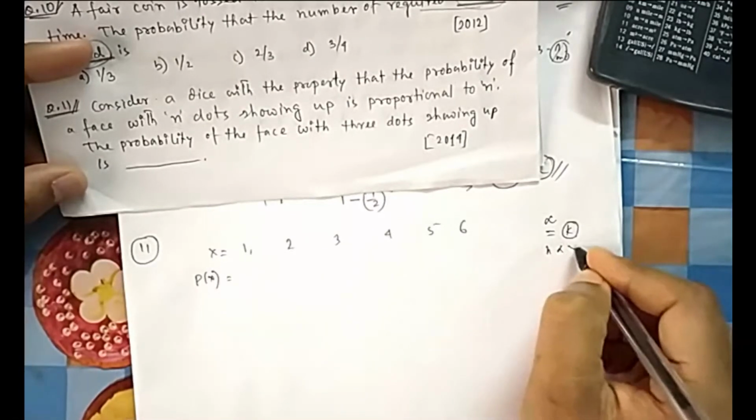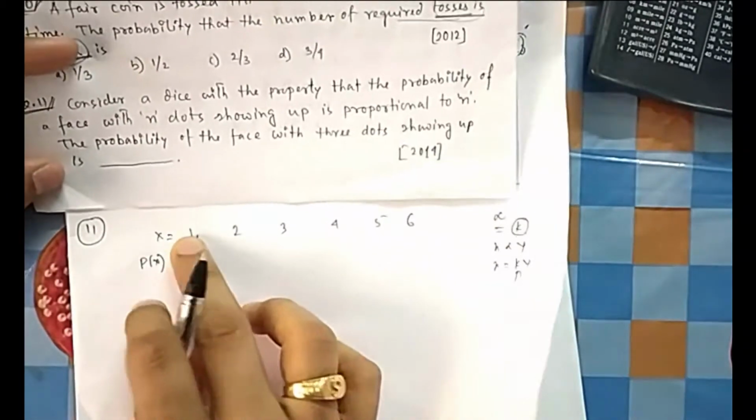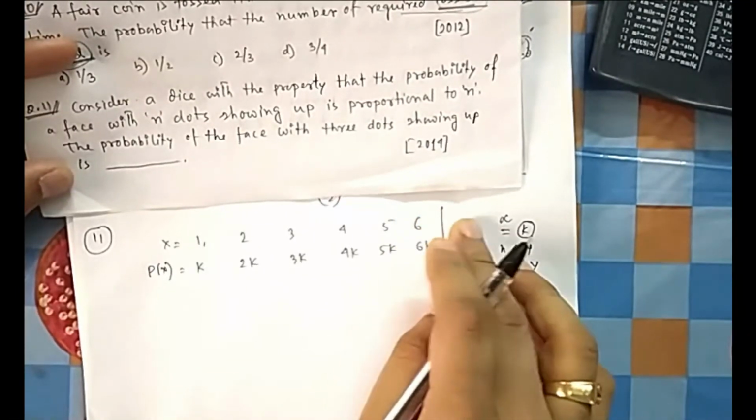So proportional means, let me take x is proportional to y. So I can write x equal to ky, where k is the proportionality constant. So this is proportional to this will be k into this. So k, 2k, where k is my proportionality constant. Why am I not going beyond 6? Because it is a dice. So in a dice you will not have anything beyond 6.